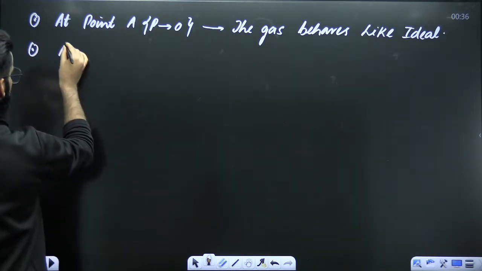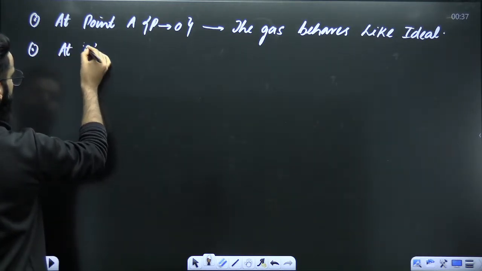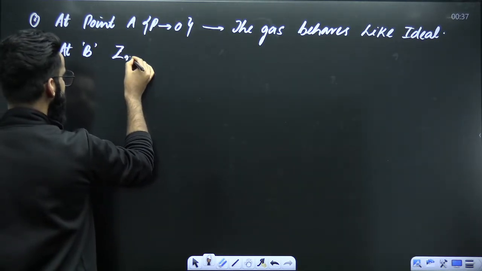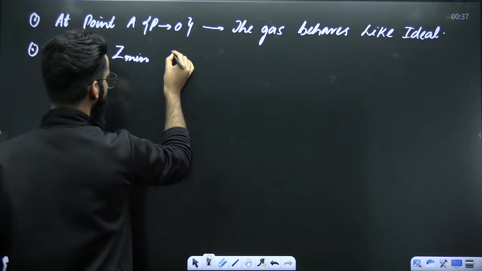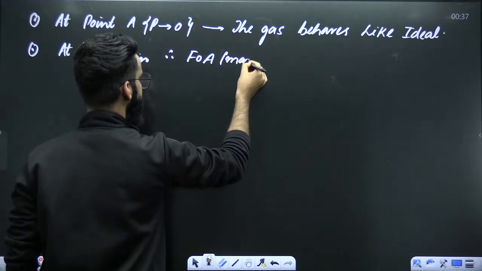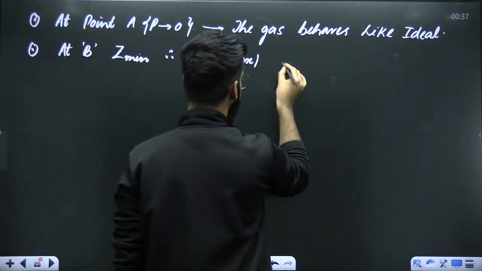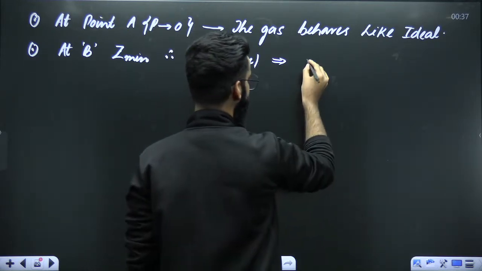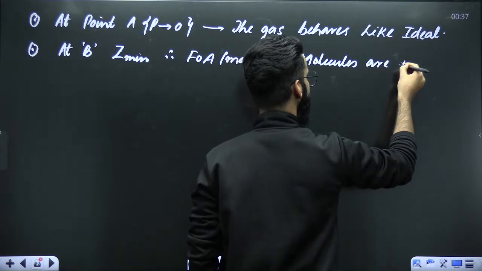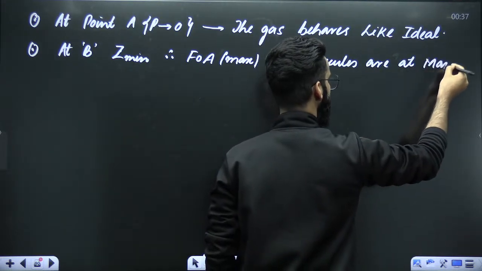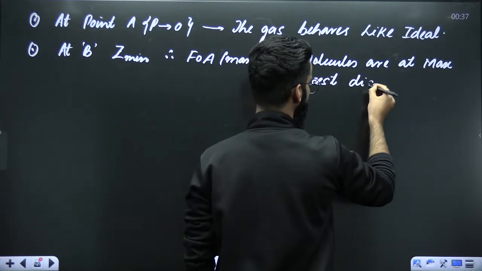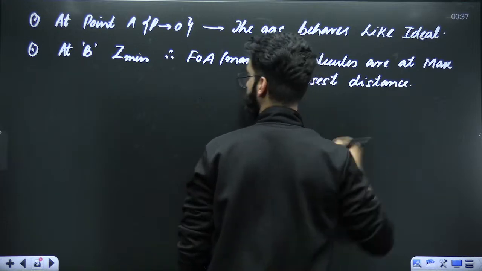Number 2, at point B. What happens at point B? At point B, Z value is minimum. Therefore, force of attraction between the molecules is maximum. And I can say the molecules are at maximum closest distance, right?